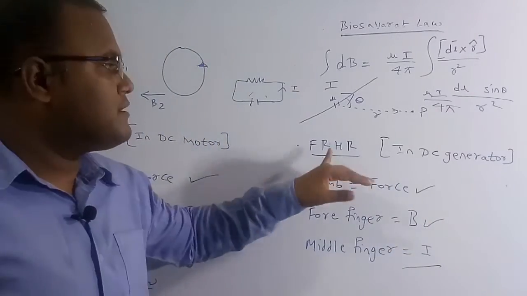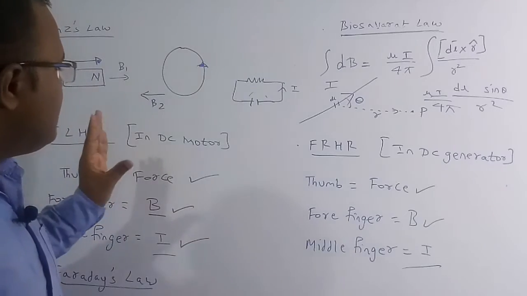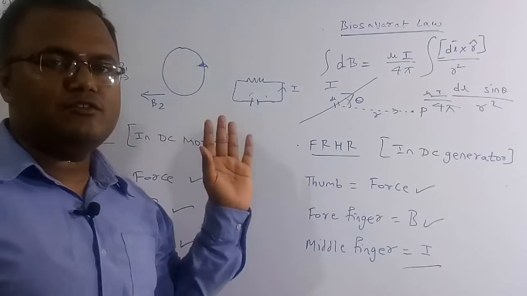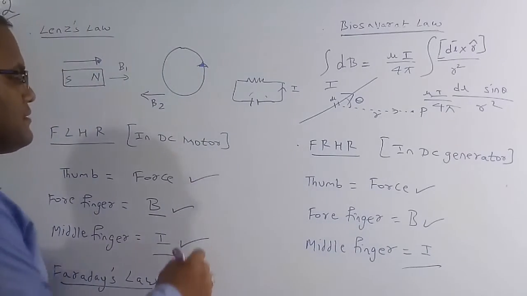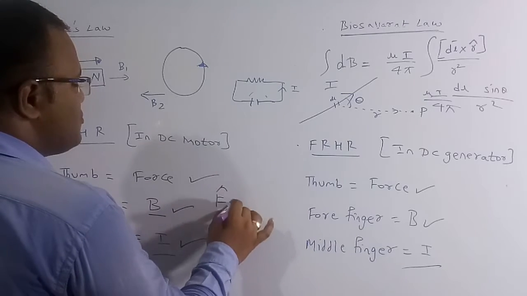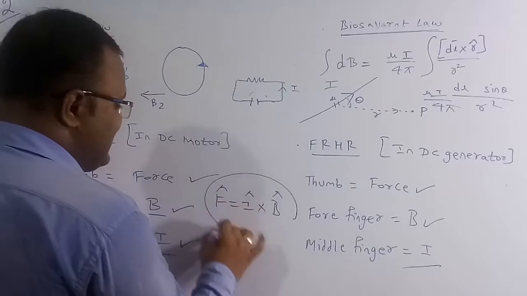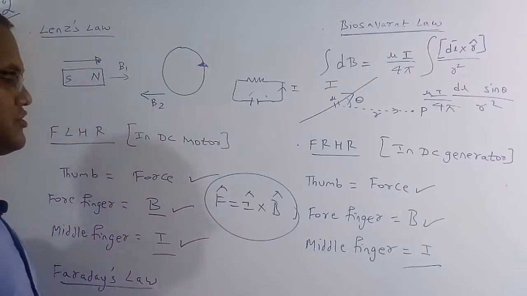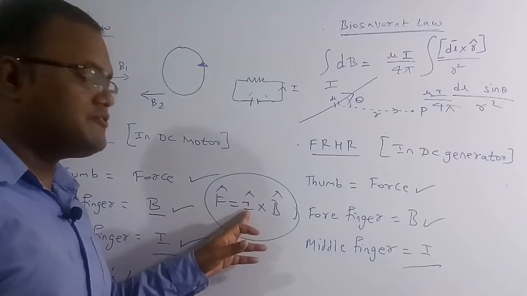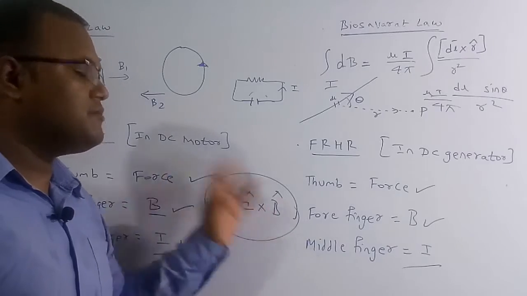Suppose you are confused between Fleming's left hand rule and right hand rule, just remember this: F cap is equal to I cap cross B cap. The direction of the force is equal to the direction of the current cross the direction of the magnetic field.